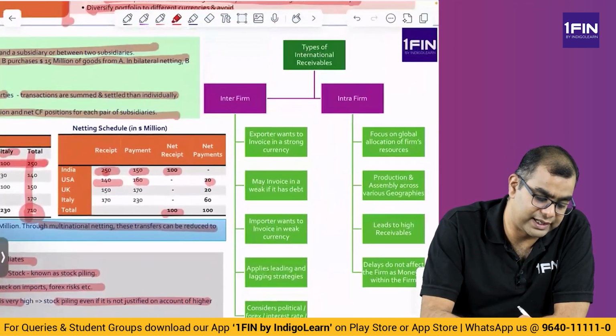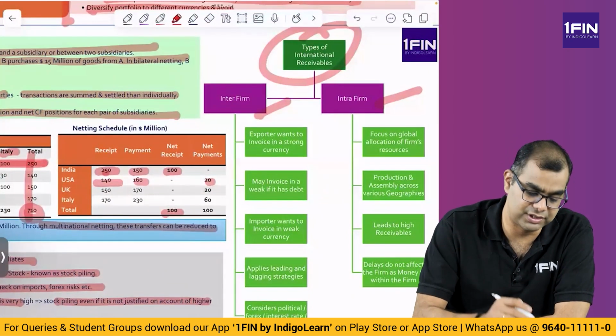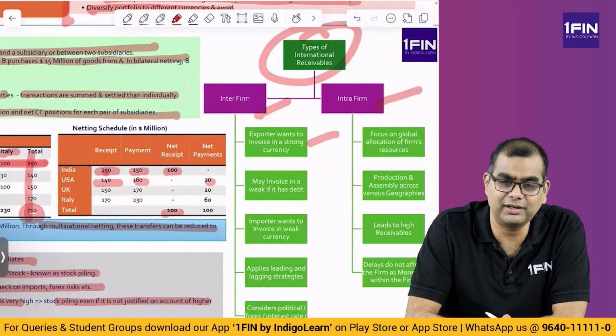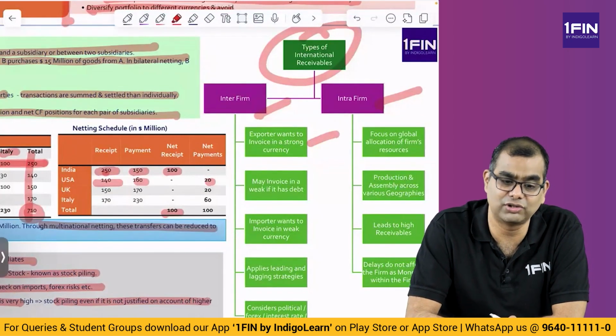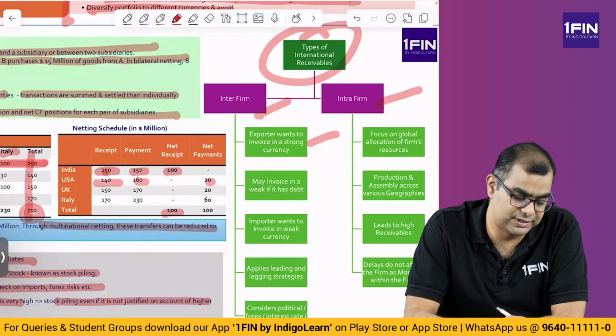Then you look at international receivables. How do you manage receivables? Interfirm and intrafirm. Interfirm means between firms. Exporter wants to invoice in a strong currency, obviously. So if I am in India, I will always want to invoice in dollars. Why? So that when I get money, I get it in rupees, and the rupee keeps depreciating, so I get more rupees. May invoice in a weak currency if it has debt.